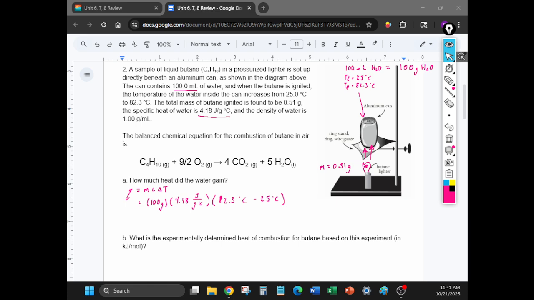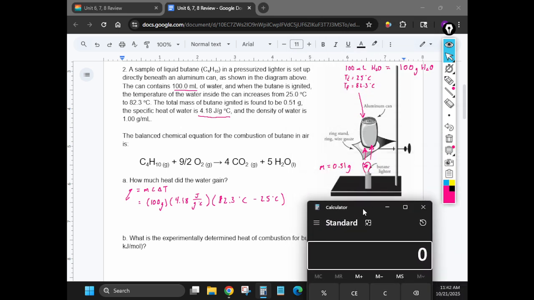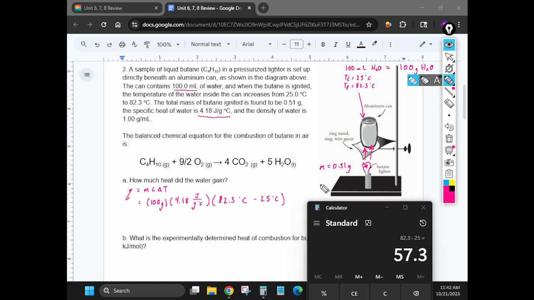So go ahead, take a minute, calculate. We'll go over it, and then we'll use that answer for part B. All right, guys, so let's start calculating. Let's start with the change in temperature, just to make things easier for us. So we got 82.3 minus 25, and inside your parentheses, you are going to get 57.3 degrees Celsius. That is the delta T.